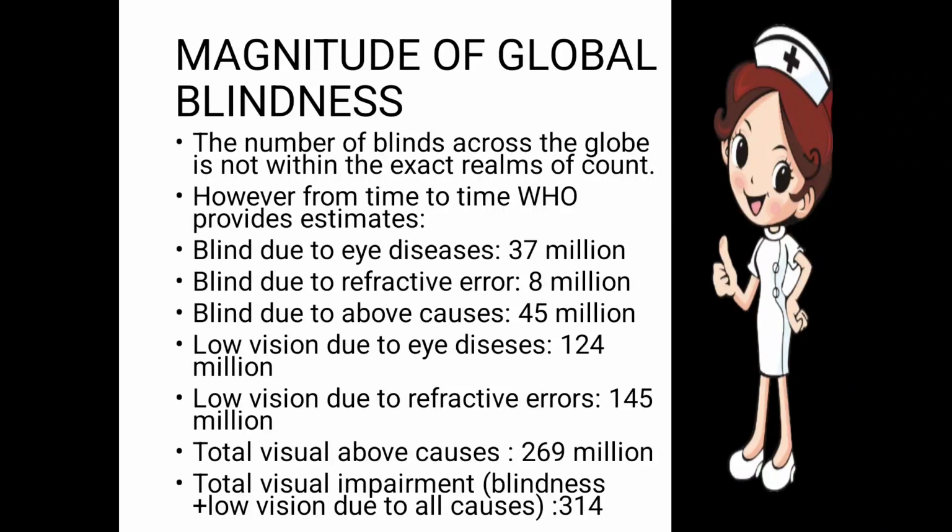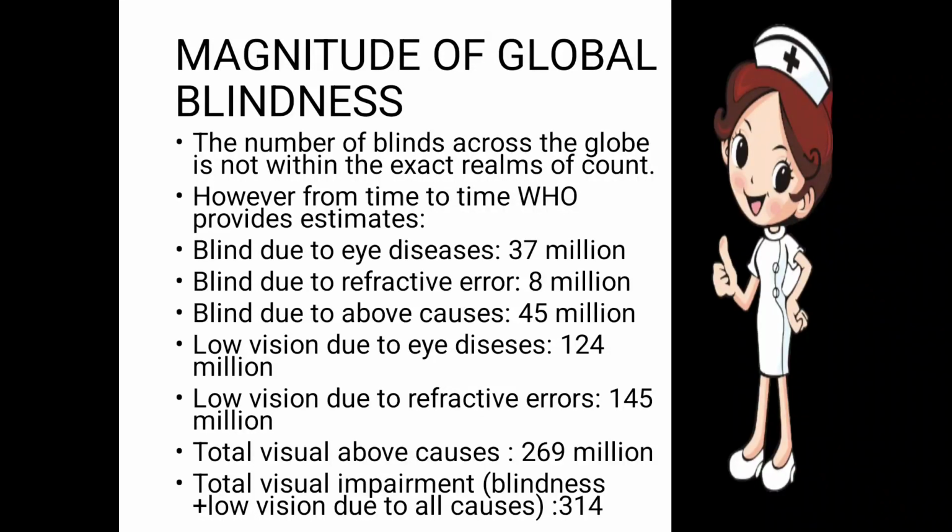Let's move to blindness due to eye diseases. Due to the different kinds of eye diseases, 37 million persons get blind. Persons blind due to refractive error: if the refractive error is not corrected at a particular time, some persons get blind, and their count is 8 million. Myopic patients, hyperopic patients as well as astigmatic patients come under the category of uncorrected refractive error. Those whose refractive error is not corrected in time become blind, and their number is 8 million.